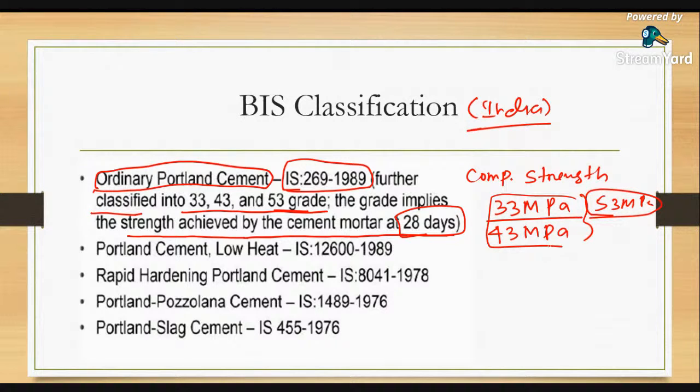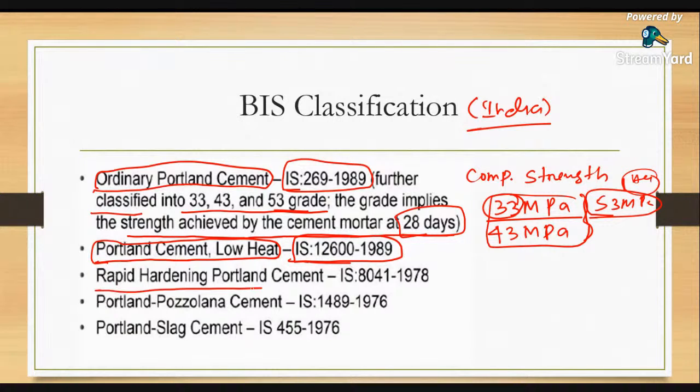So what is the difference between 33, 43 and 53? 53 grade has higher compressive strength, and the heat of hydration is also very high, because high strength means higher heat of hydration. So low strength means low heat of hydration. The second type of cement is low heat Portland cement, which is IS 12600 1989.